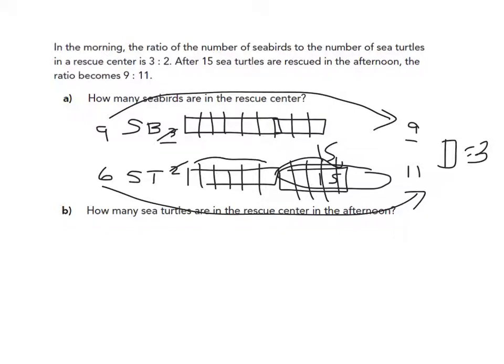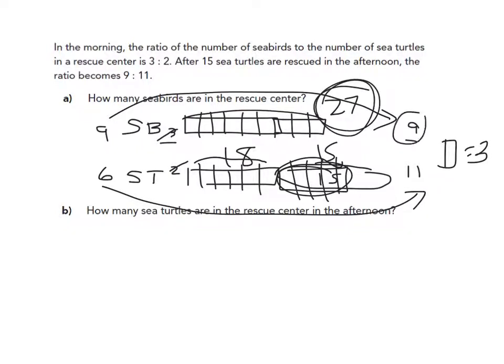So if that's the case, then I know that this 15, if this was 6 pieces originally, this had to be 18. And if this was 9 pieces originally, this had to be 27. So I can see how many seabirds are at the rescue center. There's 27, because there's 9 parts that are each 3.